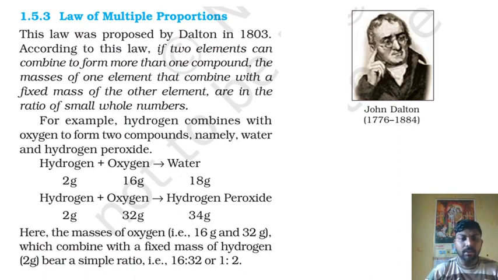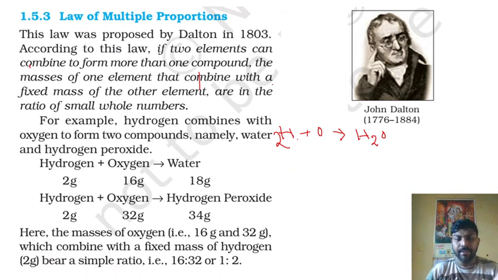One example I am showing here: hydrogen and oxygen forming water. Two molecules of hydrogen and one molecule of oxygen form H2O.